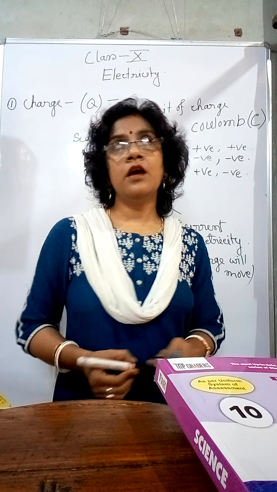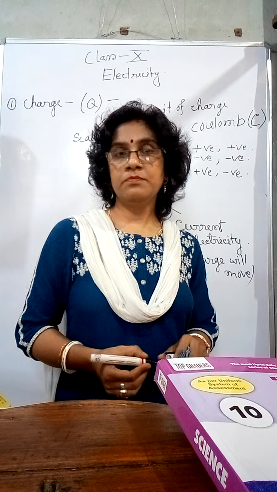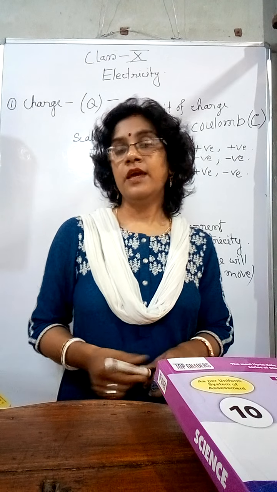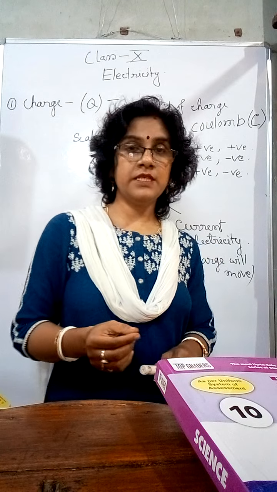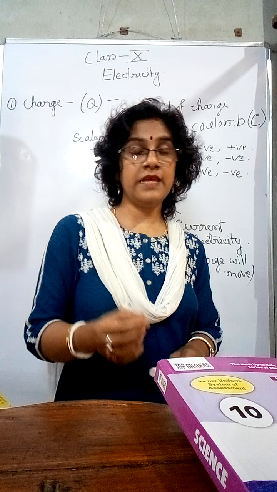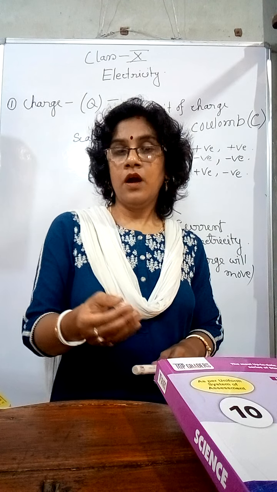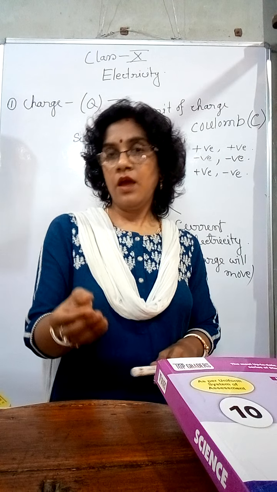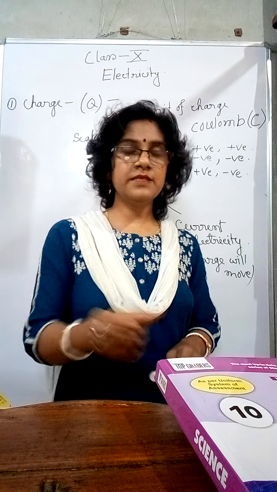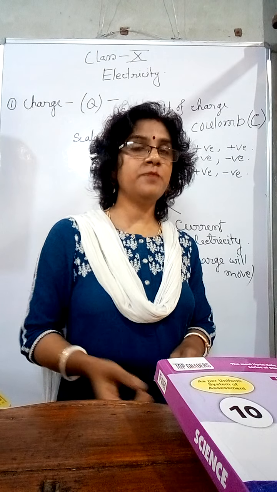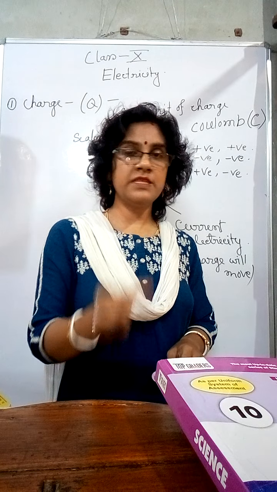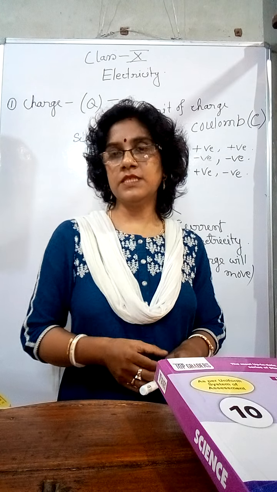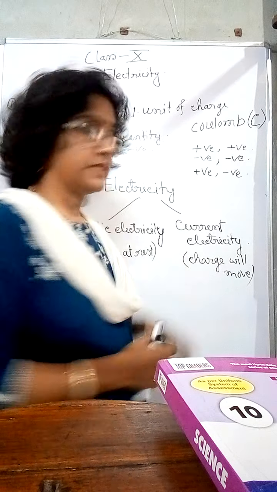Like if you take one plastic and rub that plastic with your hair, and bring that plastic close to pieces of paper, then that plastic will attract the pieces of paper. That is, there is charge. That type of charge is not moving, it is in the plastic. So that type of charge comes under static electricity.